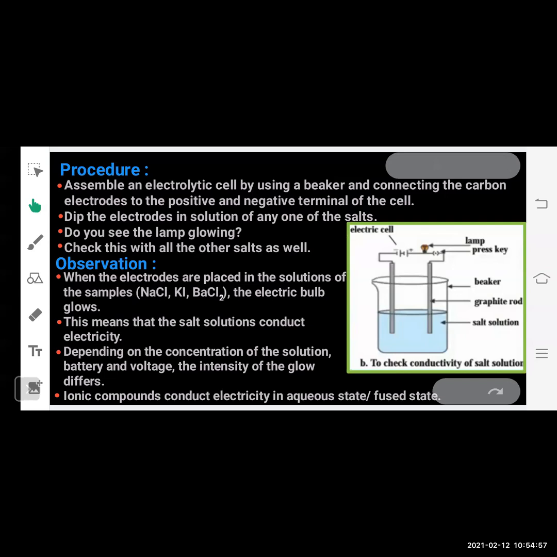What we are going to observe is that when the electrodes are placed in the solutions of samples like sodium chloride, potassium iodide, barium chloride, the electric bulb glows. This electric bulb will not glow in every solution. Only in some solutions it will glow. Why does it glow? This means that salt solutions conduct electricity. Depending on the concentration of the solution, battery and voltage, the intensity of the glow differs. Ionic compounds conduct electricity in aqueous state as well as in fused state.